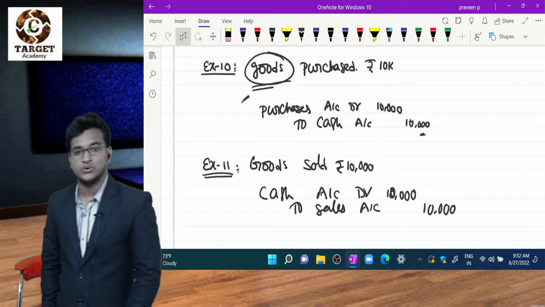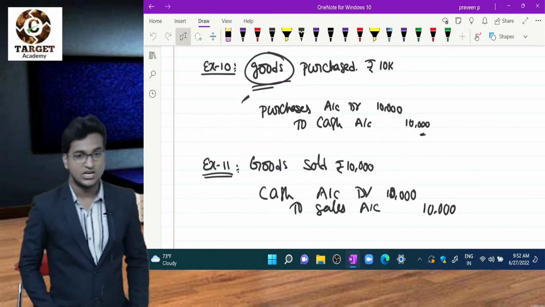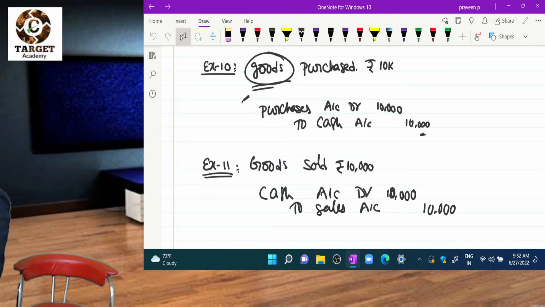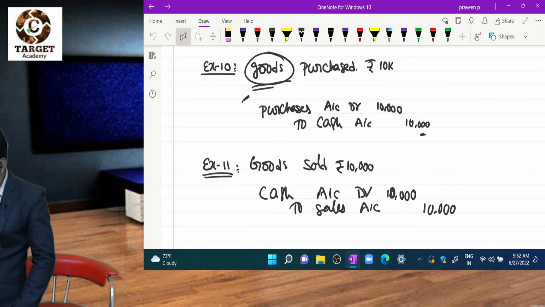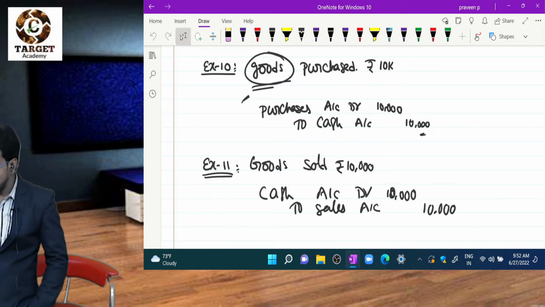Purchases account debit to cash account. What is the sales entry? Cash account debit to sales account. What is asset purchased? Asset account debit to cash account. What is asset sold? Cash account debit to asset account. Okay. Go through all our examples once.